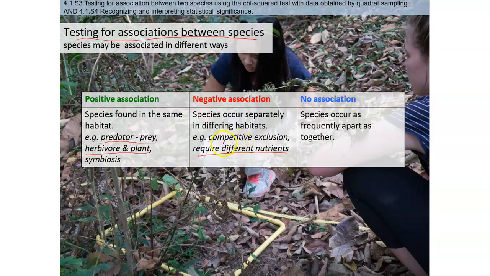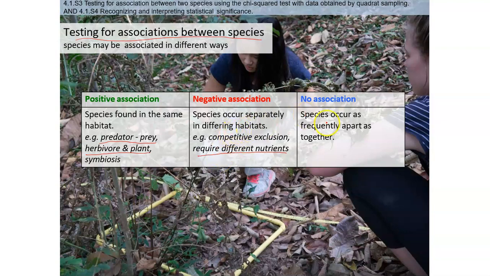Remember that they are located in different niches, because they are looking for different nutrients, so their habitats are different. So always it is a negative association. They are not associated together because they are looking for different things.